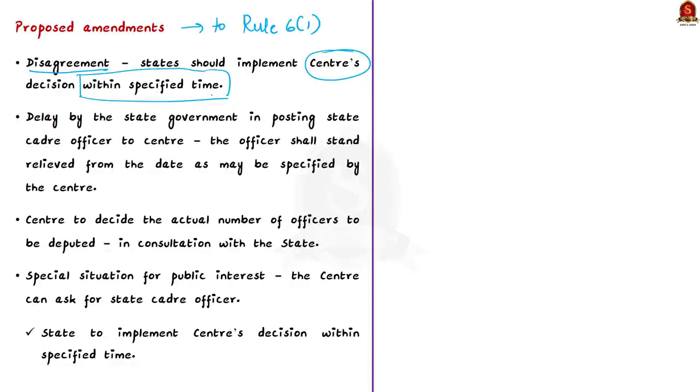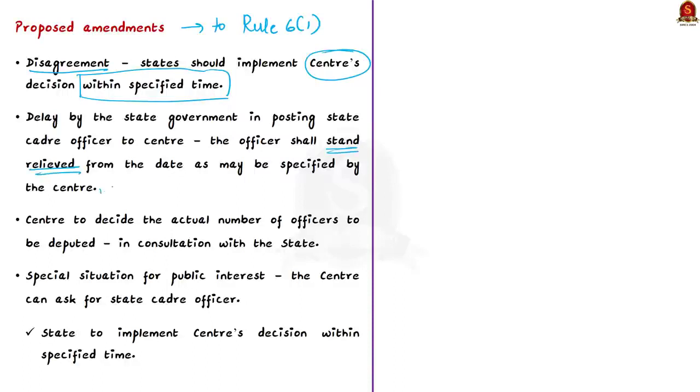That is, what will happen in a situation when there is still delay from the state government's side in posting a state cadre officer to the center. According to the proposed amendment, when there is delay, it means that the state government did not give effect to the central government's decision within the specified time. So in this scenario, the amendment proposes that the officer shall stand relieved from the cadre from the date as specified by the central government.